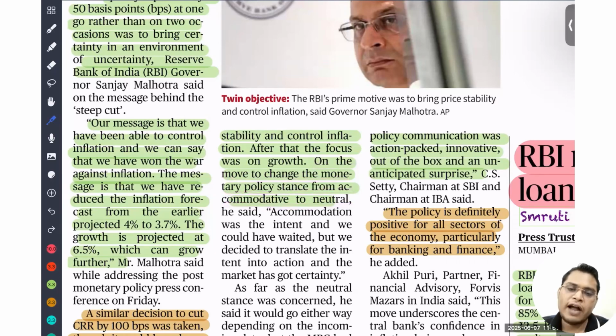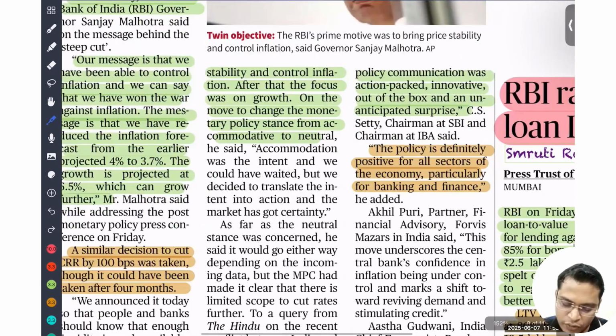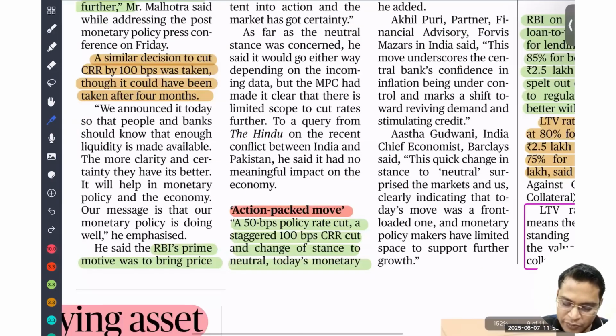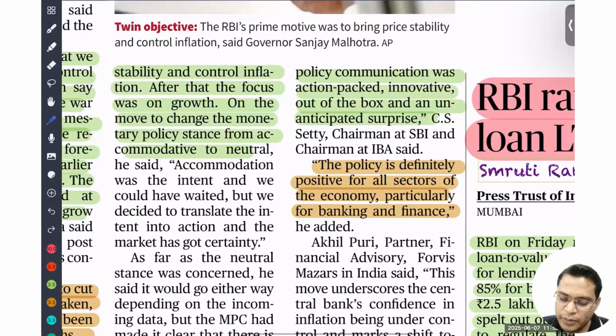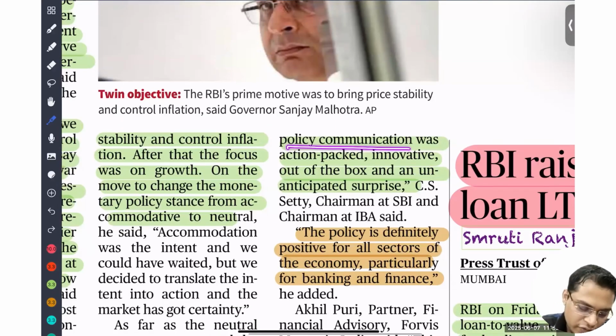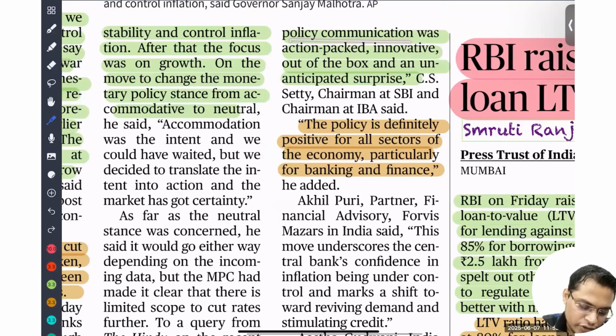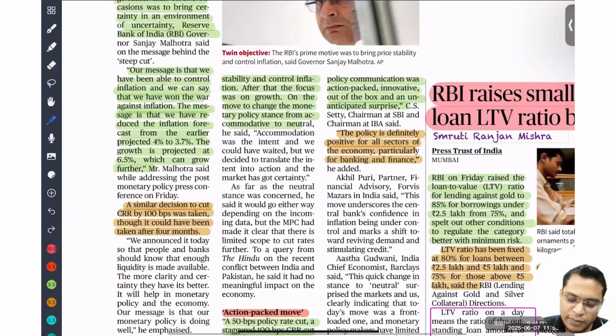So what do you mean by accommodative? Accommodative means, see, the policy RBI makes tells two things. Accommodative means there is a chance of a future cut. Neutral means either it can be maintained as status quo, or it can increase or decrease in the rate at the next monetary policy meeting. Action-packed move: a 50 basis point cut and a staggering 100 basis point CRR cut, and the stance changed to neutral in today's monetary policy communication. I have already given you homework. So dear student, you need to study the Monetary Policy Committee, MPC, in detail.